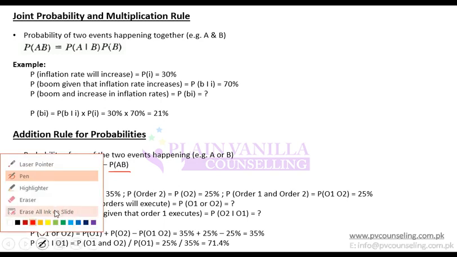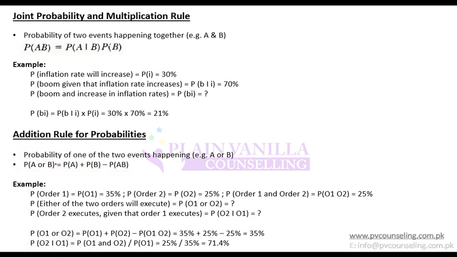And here is another example. Let's say the probability of order 1 being executed, to buy or sell anything, is 35%. The probability of order 2 is 25%. And the probability of successfully completing both the orders is 25%.